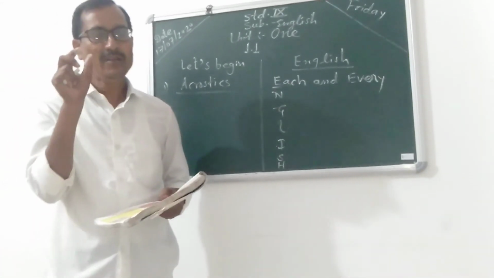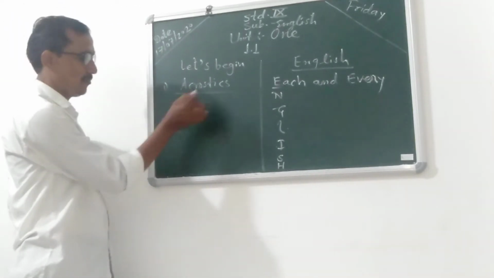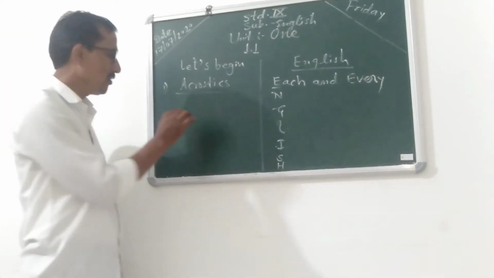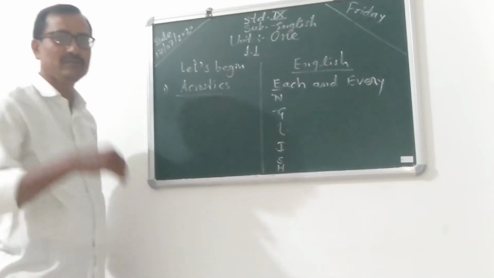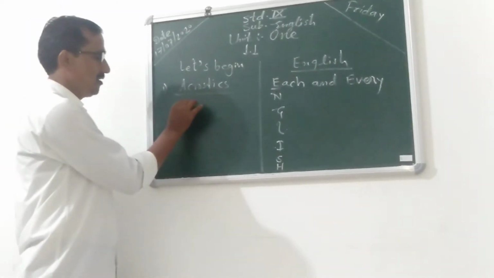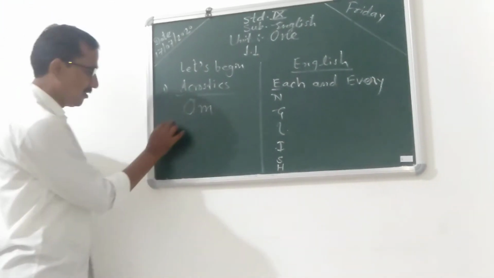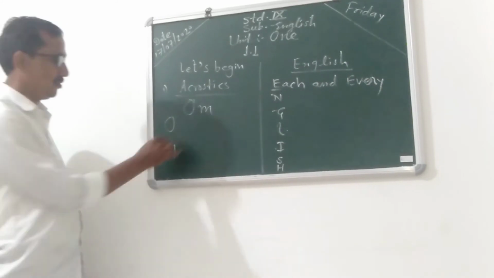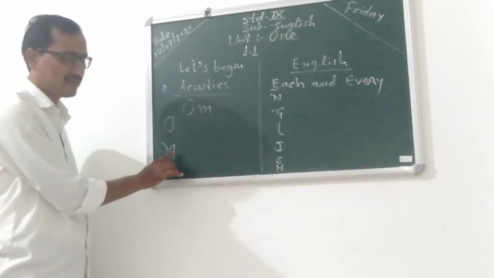It will be your first homework. For example, take your name, and on your name you make the acrostic. For example, suppose your name is Om. Then O and M are the only 2 lines of your acrostic.